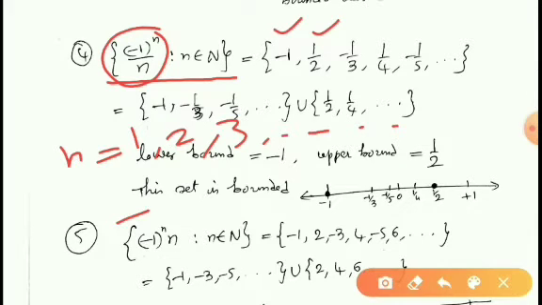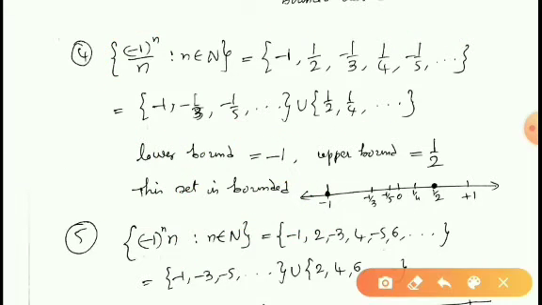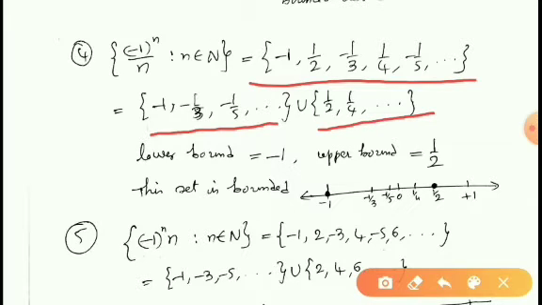If n is equal to 3, then we will get (-1)^3 / 3, which is equal to -1/3. Then 1/4, -1/5, and so on like this. We can write this set by separating negative real numbers and positive real numbers. We will get -1, -1/3, -1/5, and so on, union 1/2, 1/4, and so on. So all these negative numbers are less than all these positive numbers.